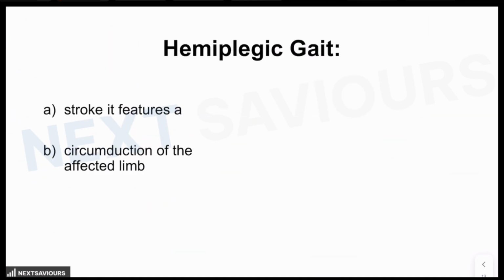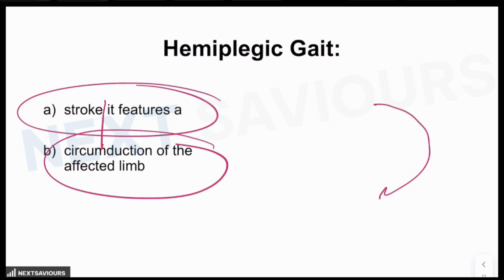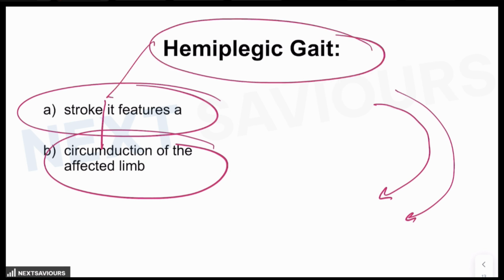Next, you already know about the hemiplegic gait, that it is commonly seen after a stroke, and it is a feature of a circumduction of the affected limb with abnormal posturing due to unilateral weakness. So the patient would be having a circumduction of the limb because the patient is not able to lift it into flexion against gravity. All those anti-gravity functions are lost. So there has to be a circumduction of the limb in case of hemiplegic gait, which is commonly seen after stroke.